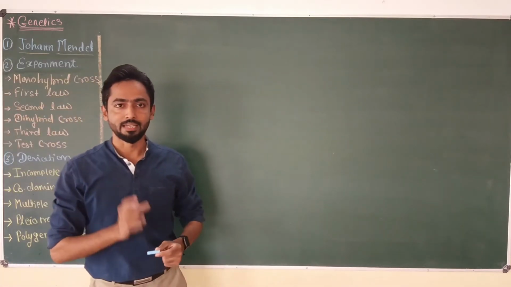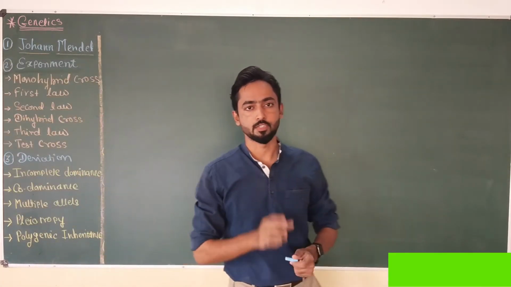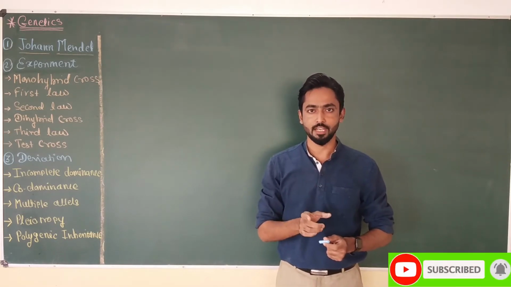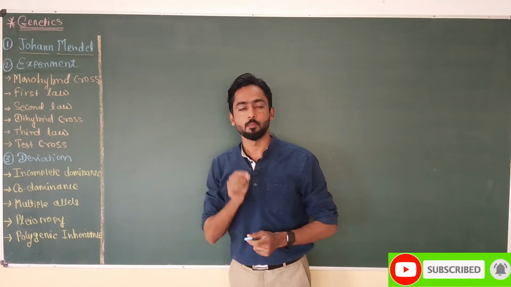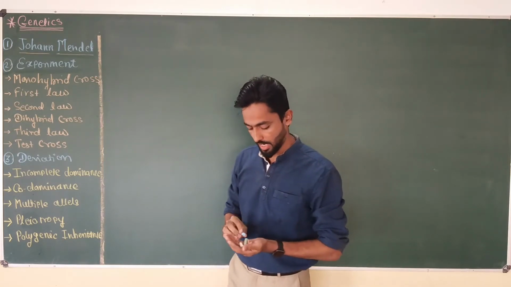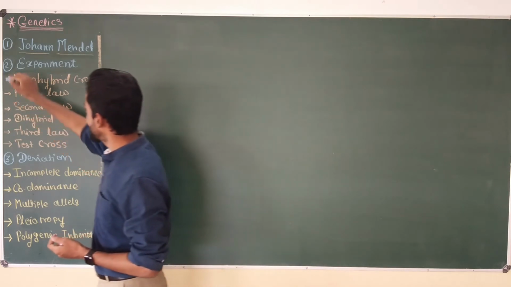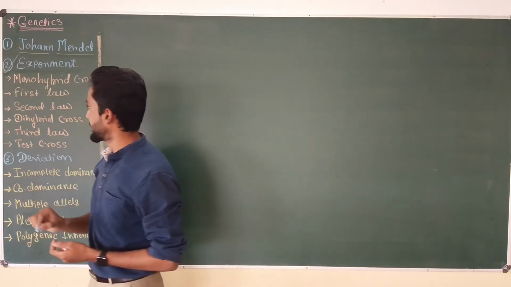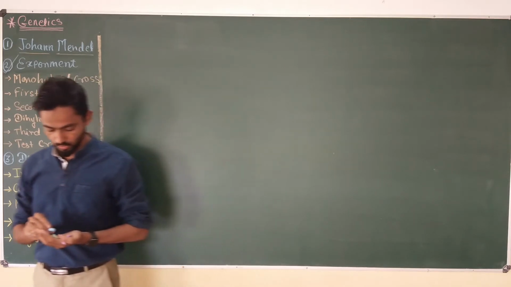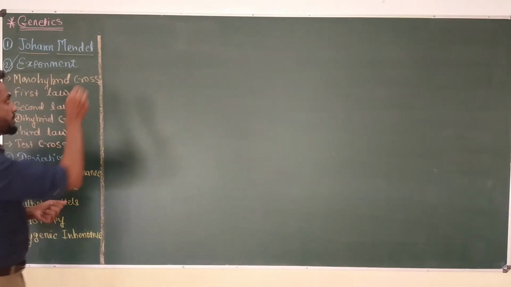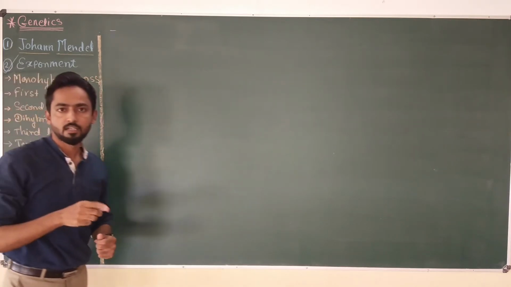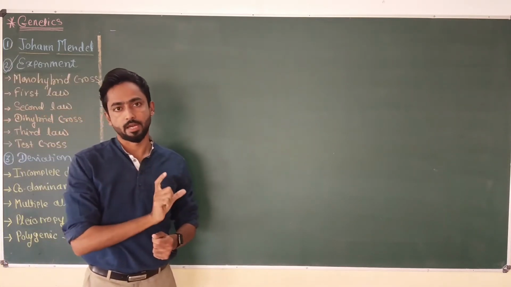Hello everyone. In the last video, we discussed the 7 contrasting characters of the garden pea plant, Pisum sativum, which Mendel selected for his famous hybridization experiment. Now in this video, I am going to talk about the actual procedure of the experiment which Mendel performed during the study. Okay. So at the time of his experiment, Mendel always started with a fixed number of characters.